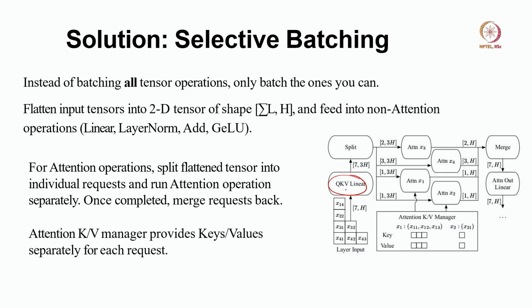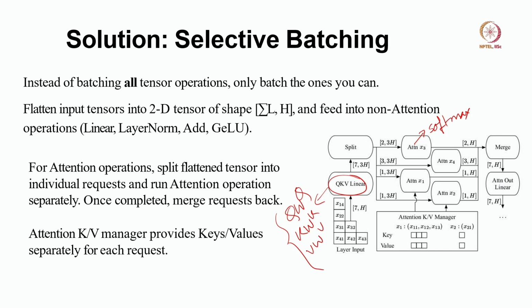Whenever we say linear, the QKV linear is nothing but whenever we do QWQ, KWK, VWV, so these are linear operations, okay. But in attention, if you remember, we have this softmax operation, correct. Since softmax is not linear, we cannot do batching. I mean, we cannot coalesce those matrices and then operate on that, okay.